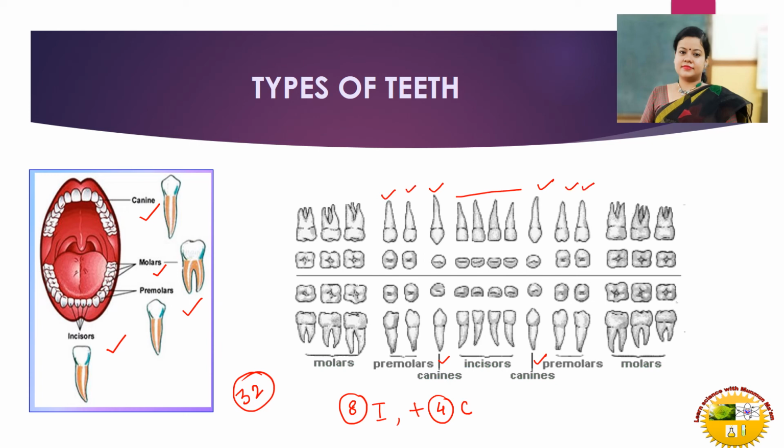Then you see 4 premolars in the upper jaw and 4 premolars in the lower jaw. So altogether 8 premolars, right? And 3 plus 3, 6 molars in the upper jaw and 6 molars in the lower jaw. So 12 molars. If we add this number, 12 plus 8, 20. 20 plus 4, 24. 24 plus 8, 32. Altogether, we have 32 teeth, right?